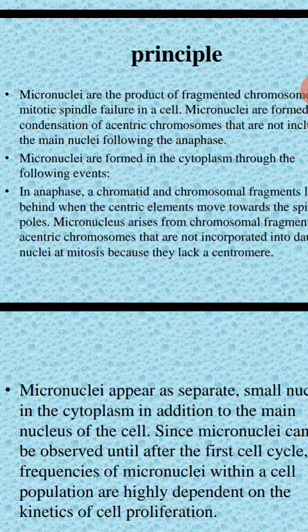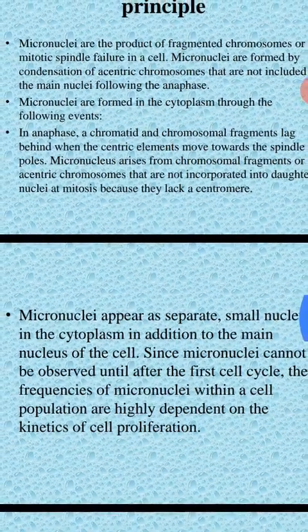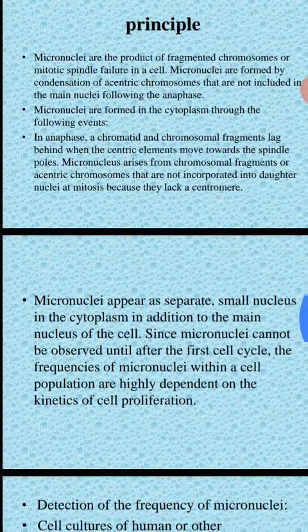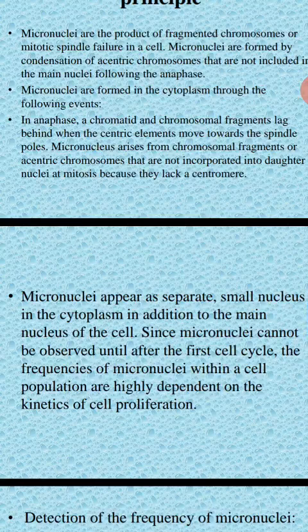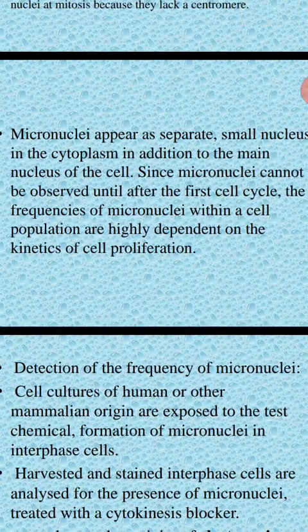They are not incorporated into the daughter nuclei at mitosis because they lack a centromere, so they appear as small nuclei in the cytosol. Generally the nucleus is in the center. So again, what are micronuclei? Micronuclei appear as a separate small nucleus in the cytoplasm in addition to the main nucleus.